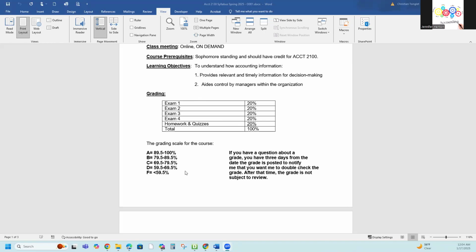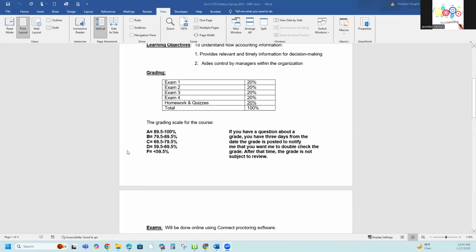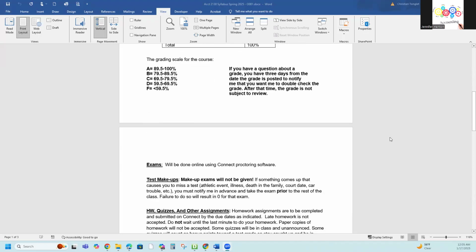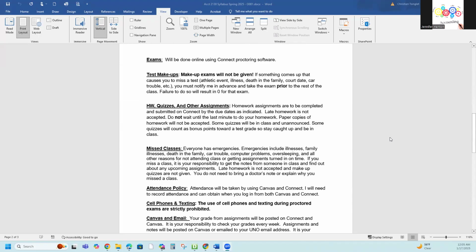Here is the grading scale. It's basically a 10-point grading scale. So you can just follow this chart here. I don't know if Canvas is going to show the grades correctly. So if you have any questions about the grades, just go ahead and send me an email.